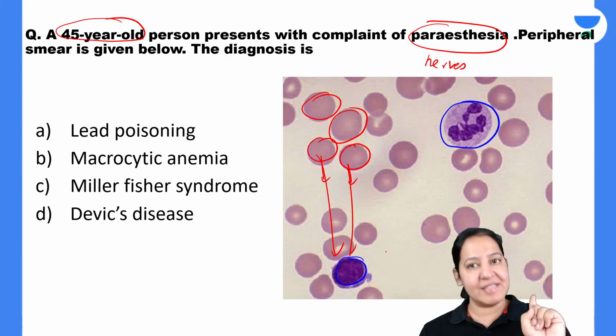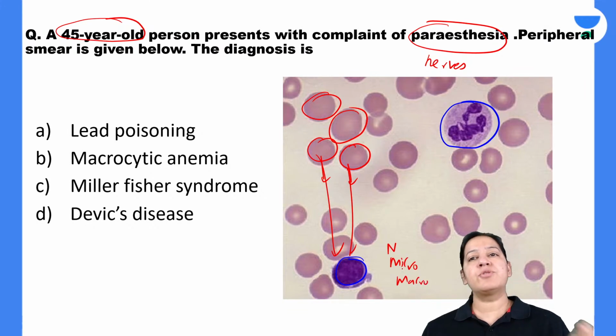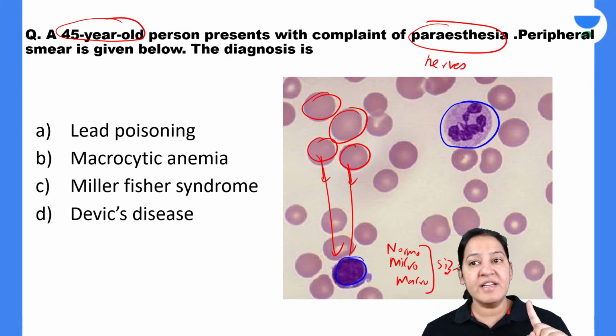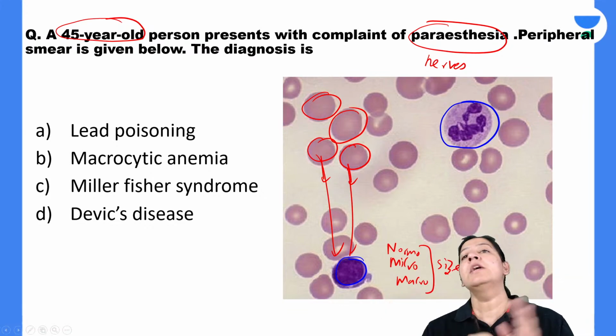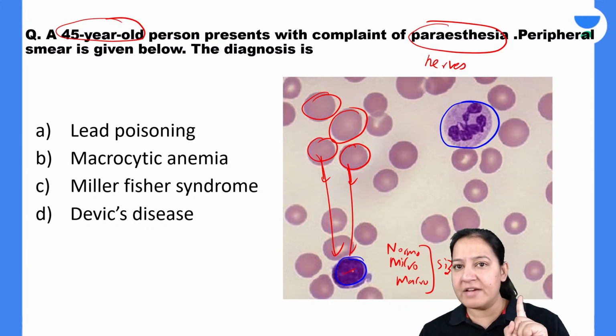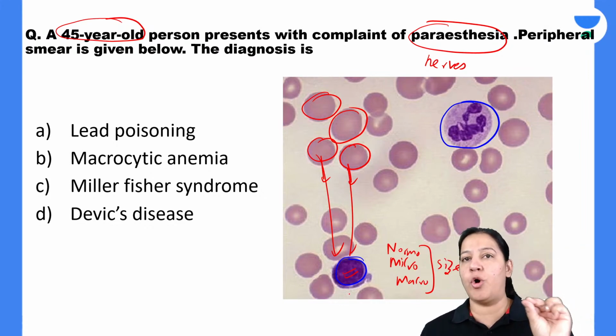If RBCs are the same size, they are normocytic. If they are smaller, they are microcytic, and if they are larger, they are macrocytic. So three types of RBCs are there based on their size, whether their size is the same, small or larger compared to the lymphocyte. So the lymphocyte is always given in the image, but the relevance of giving a lymphocyte in the image is to compare the size of RBC with the lymphocyte. That is the point you should always know, right?